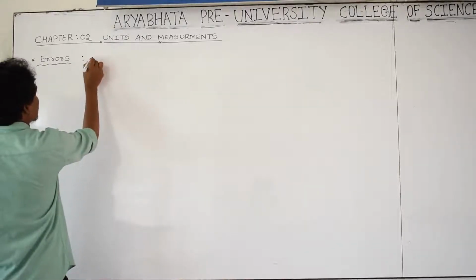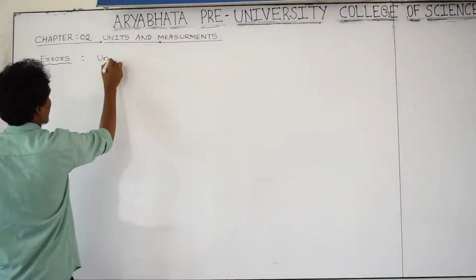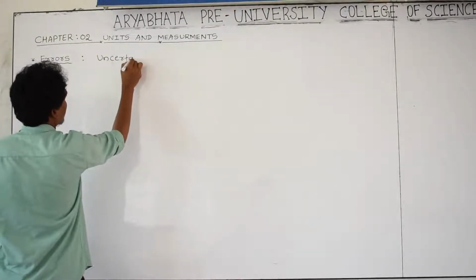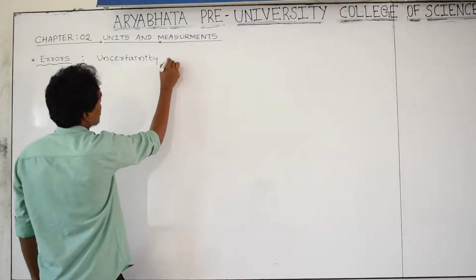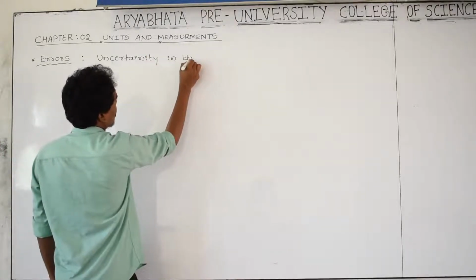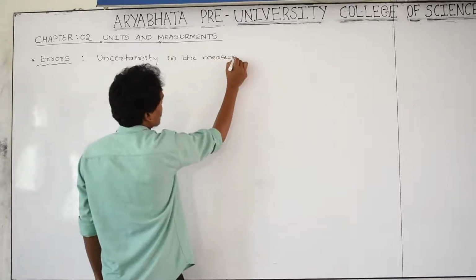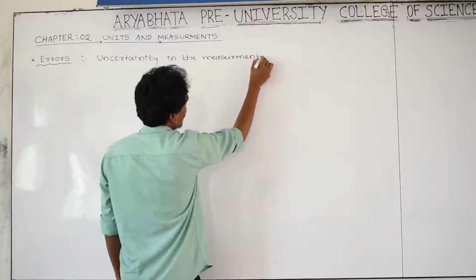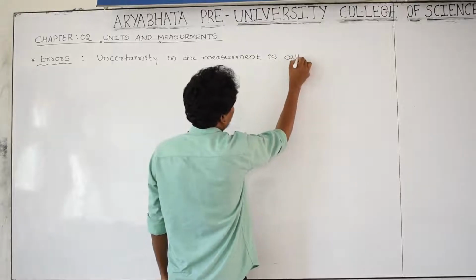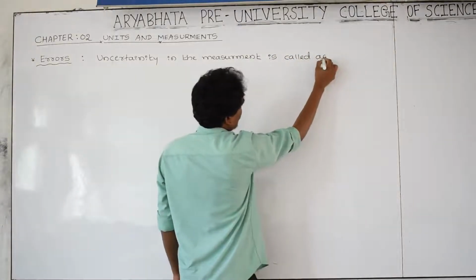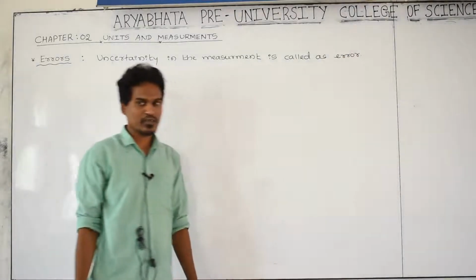The definition of error is uncertainty in the measurement. Uncertainty in the measurement is called error. And first you should know the meaning of uncertainty.